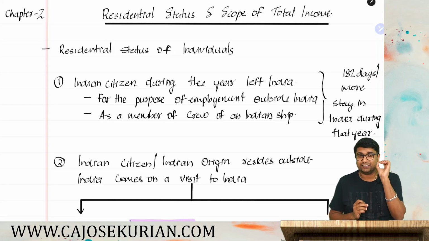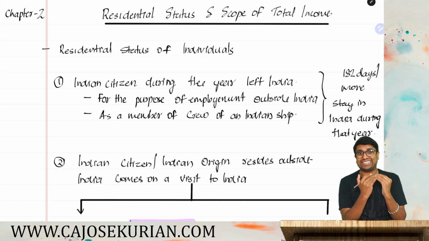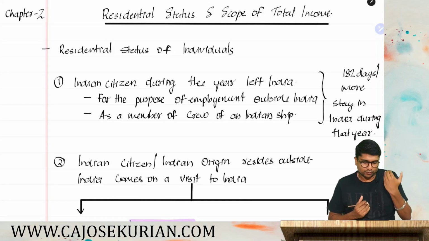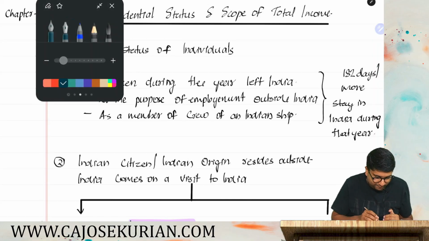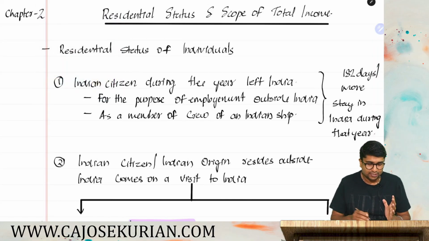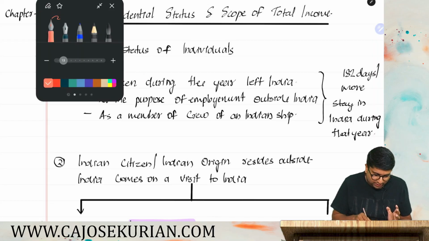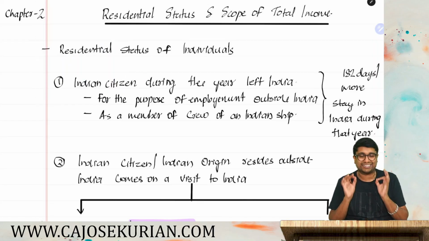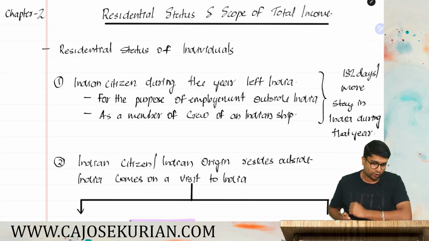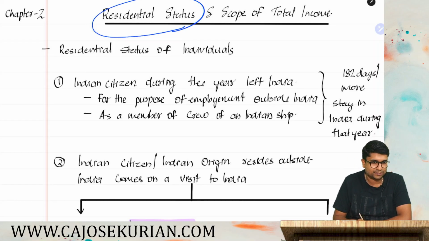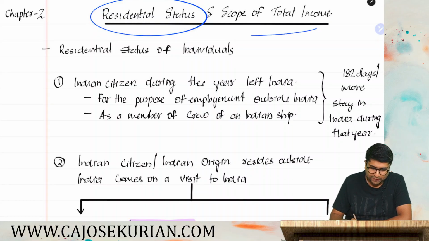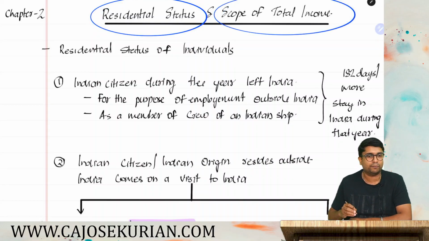So starting with the first chapter. The first chapter is the second chapter as per the order, that is the residential status and scope of total income. That is the first topic that I'm about to discuss. So let's understand which areas you have to cover under this chapter, residential status and scope of total income. As the name suggests, it is for determining the residential status of a person as well as for determining the scope of total income of a particular person.